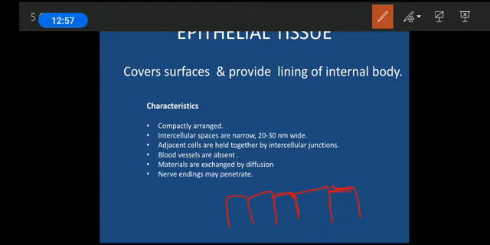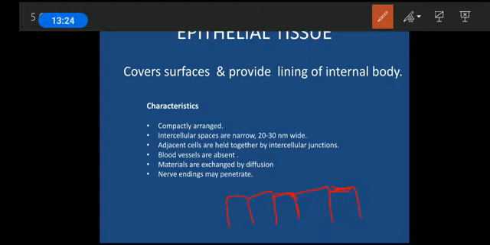Write it down. And because the intercellular space is low or narrow, we can also say that the intercellular matrix is also very low amount. So we can say it is compactly arranged, the intercellular space is very narrow, and we can also say the intercellular matrix is present in very low amount. What is intercellular matrix? It's a fluid which is present between two cells.